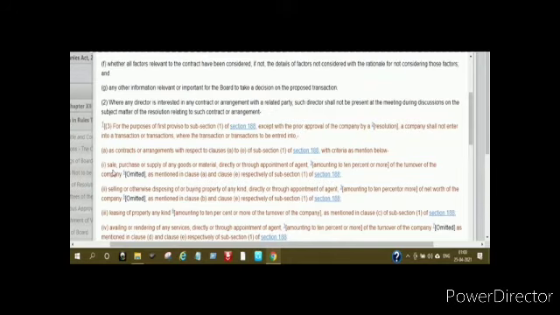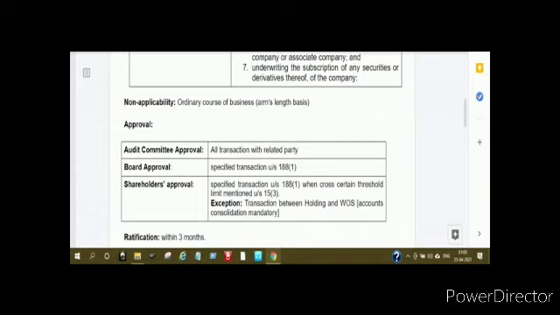So when we say section 188 subsection 1 for the board approval, there is no threshold. For the board approval, you have to take approval irrespective of threshold. But for the company approval, or shareholder approval, you have to check whether your transaction is crossing the threshold limit or not, and accordingly you have to take the shareholder approval. Now under the shareholder approval part there is one exception: if the transaction is between the holding company and the wholly owned subsidiary company, then you don't need to take the shareholder approval.